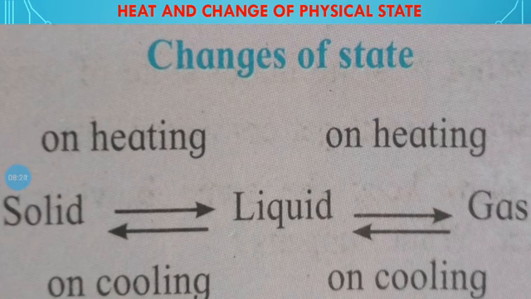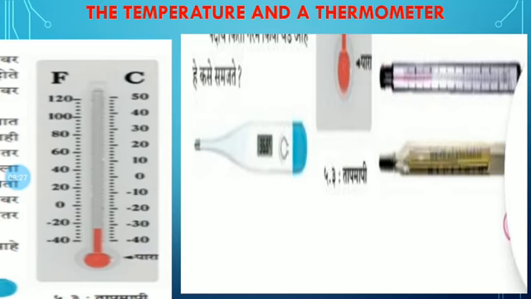The next point is the temperature and the thermometer. Does water change into vapor the moment we place the vessel on a stove? Does water kept in the freezer change at once into ice?